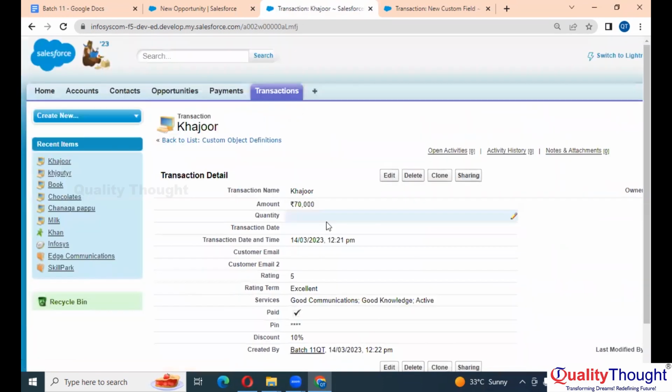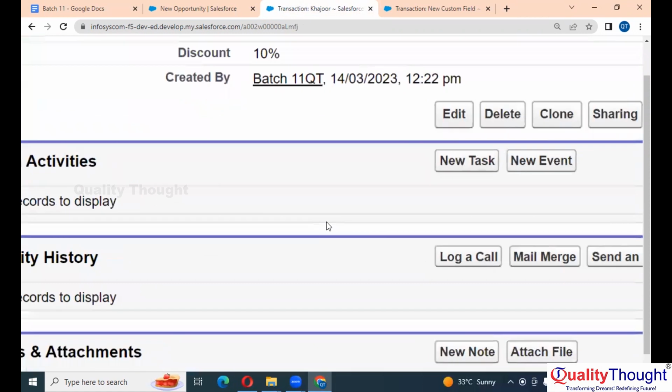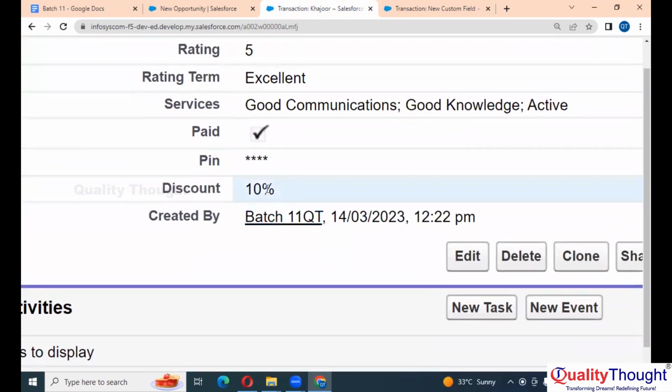When I click on save, see what happens. See, it is appending the percentage symbol, right? Now that's how a percentage field looks like. Okay, it will append one percentage symbol, right? Now,